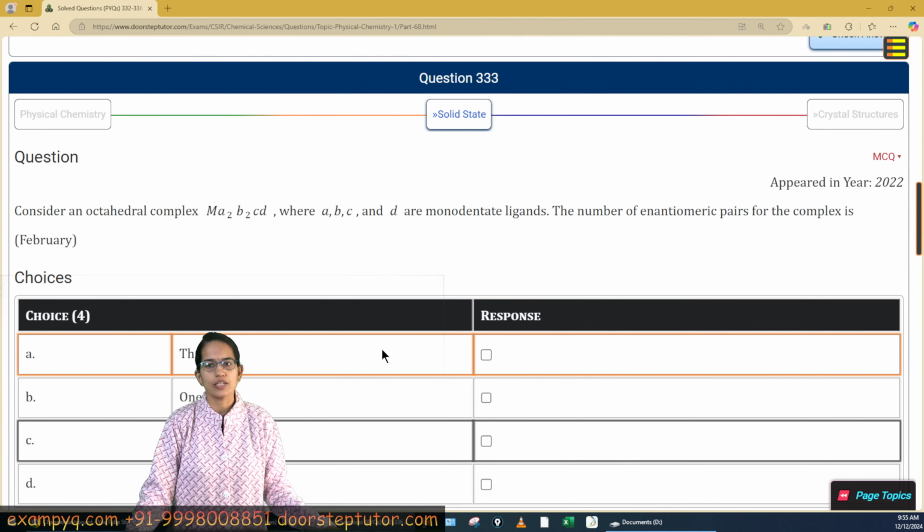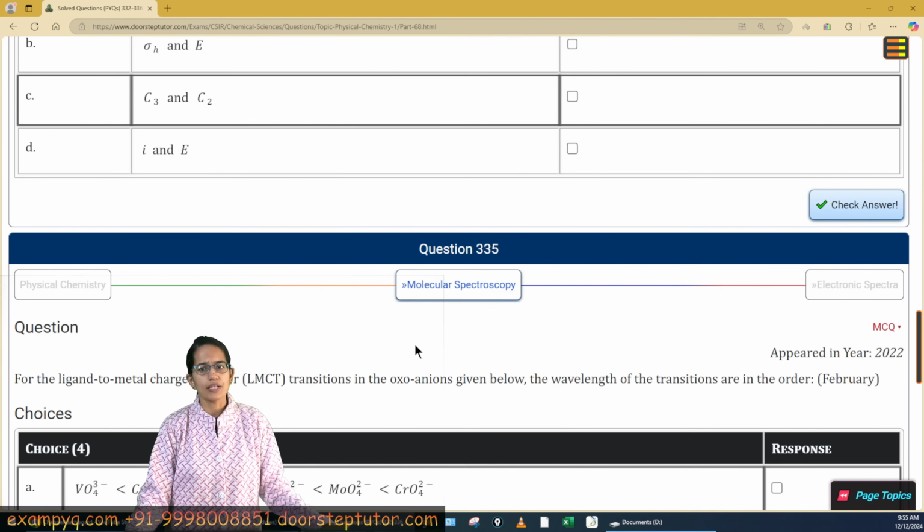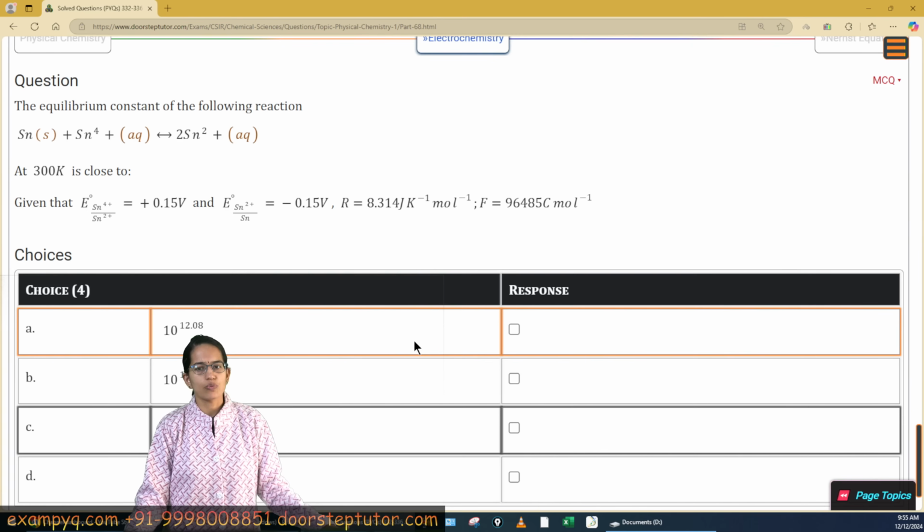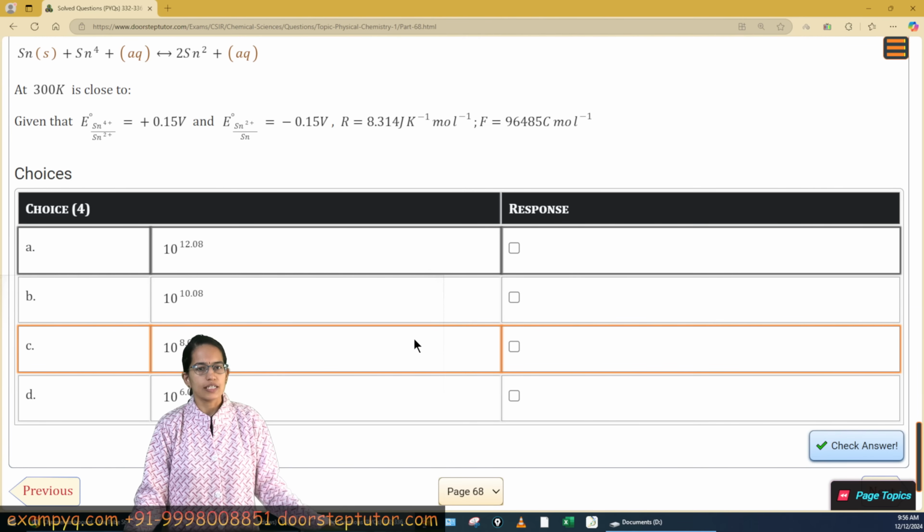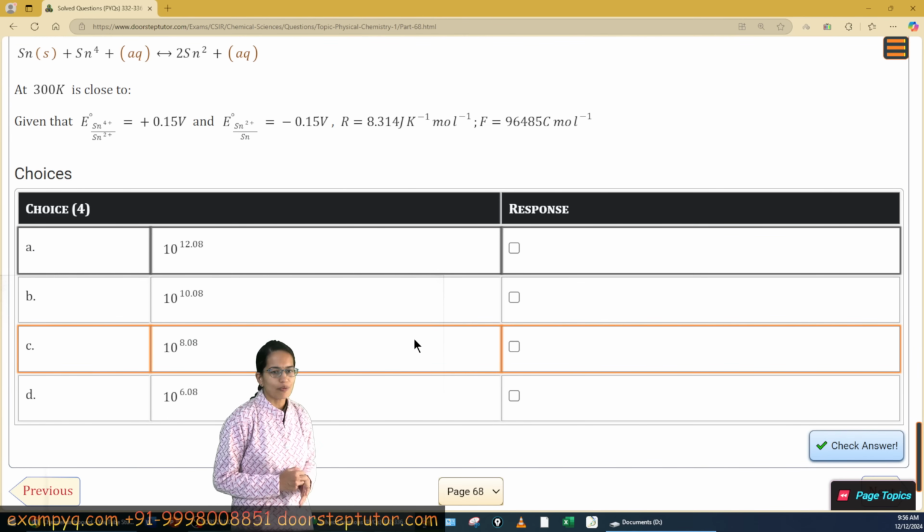So this is a 2022 question, for example, and this would give you an insight about what kind of problems are asked in the examination. So those were some of the problems that we have discussed.